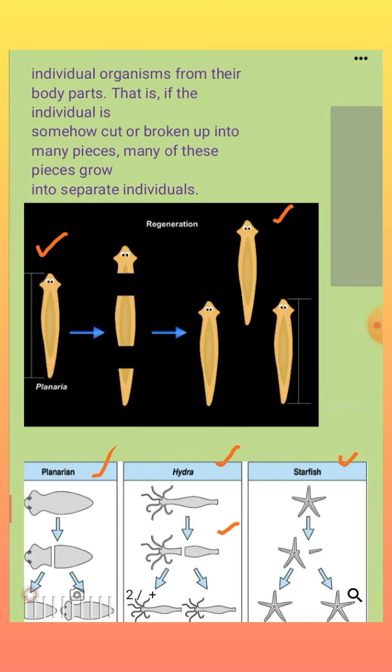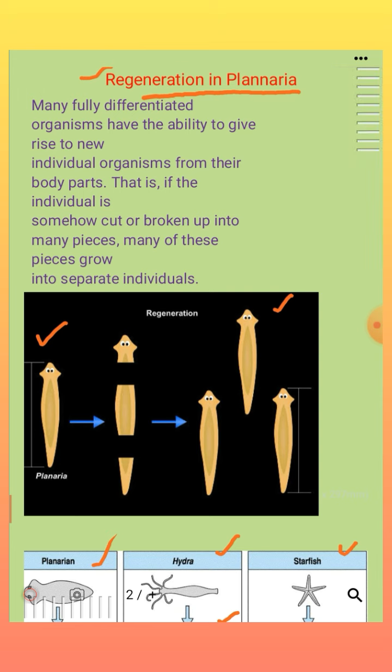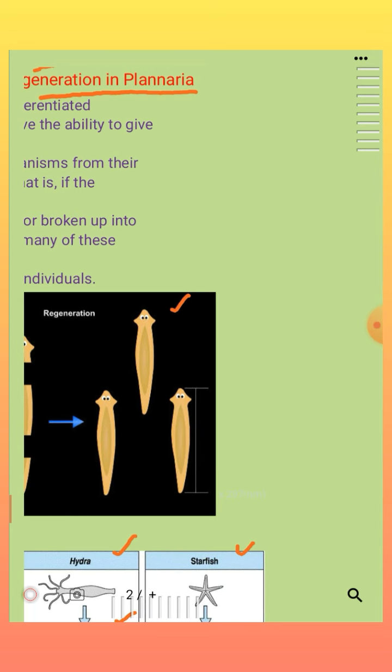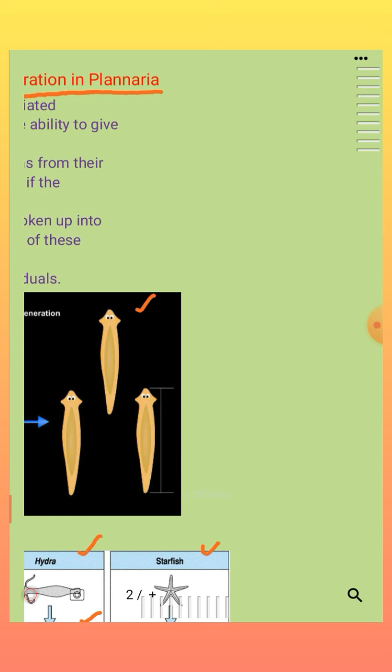So what happens exactly in regeneration? The term itself tells you: regeneration, generating again. What can be generated again? From the cut or broken pieces of the parent organism, new daughter cells or a new daughter organism can be produced.